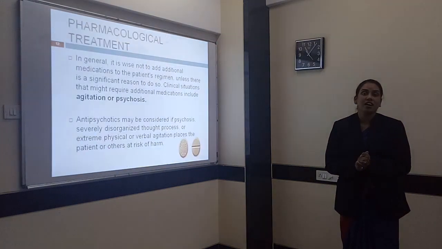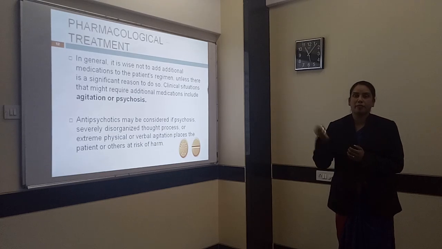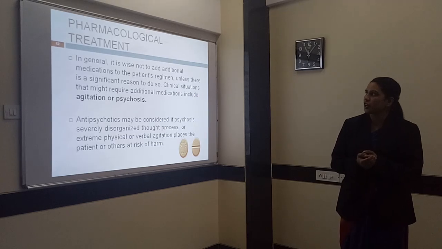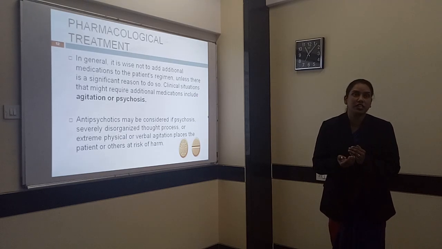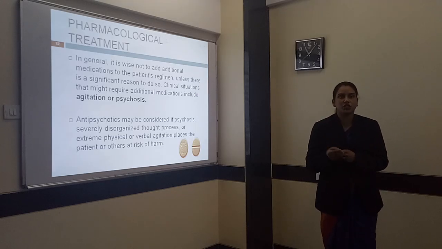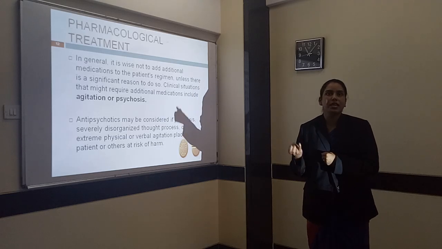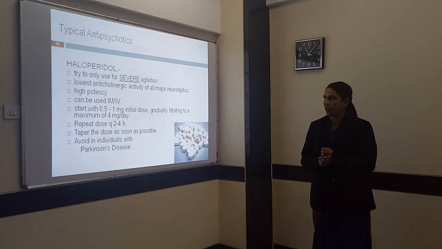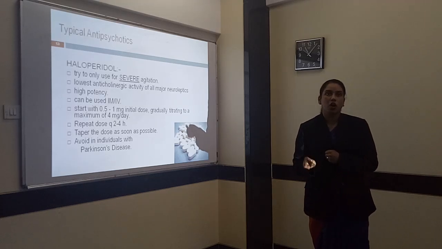Next we will see the treatment of delirium. The treatment of delirium includes pharmacological treatment and non-pharmacological treatment. First one is the pharmacological treatment. The pharmacological treatment can be used for patient agitation and psychosis. For the reduction of psychosis and agitation, we will use antipsychotic medications, for example atypical antipsychotics and typical antipsychotics. Typical antipsychotics include haloperidol, and then benzodiazepines.